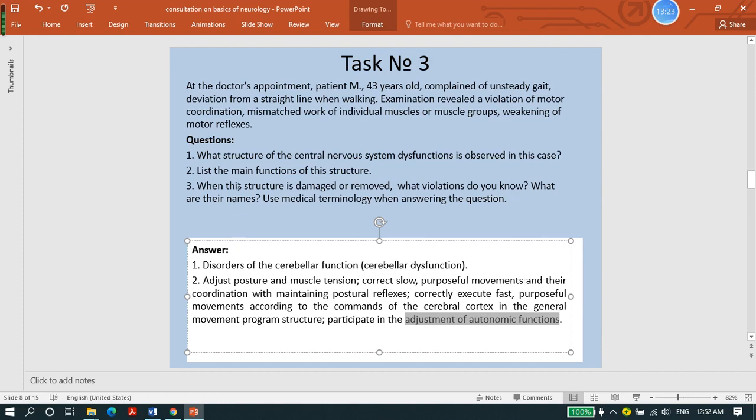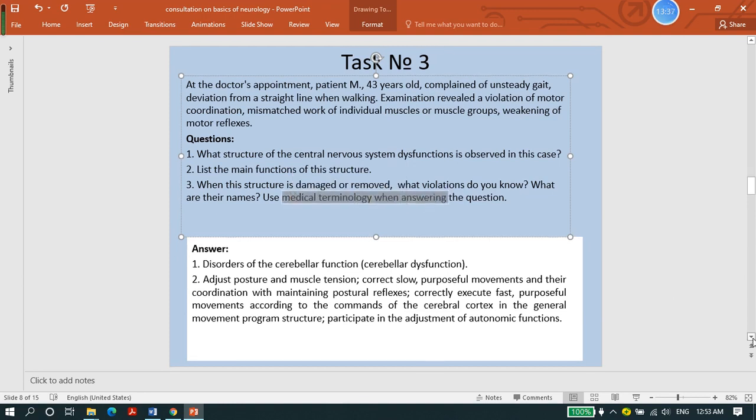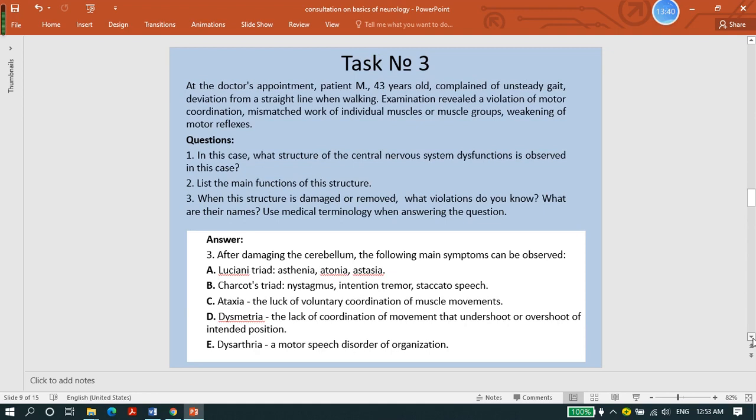And question number 3: when this structure is damaged or removed, what violations do you know, and what are their names? We asked you to use medical terminology. So the answer will be like this.